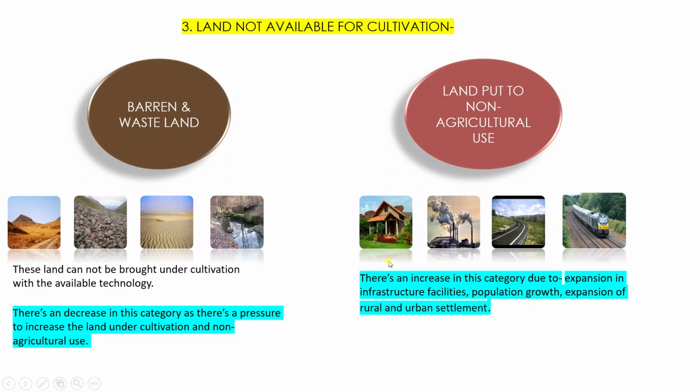And also there's a decrease in the amount of barren and wasteland. That's because there's a pressure to increase the land under cultivation. Obviously, on one hand, the number of people is continuously increasing. On the other hand, we also talk about sustainable development and all that.